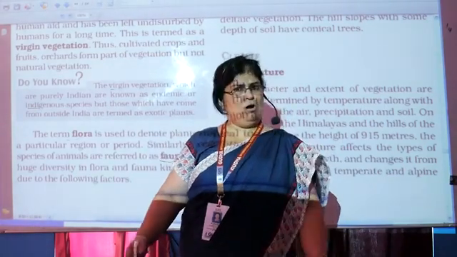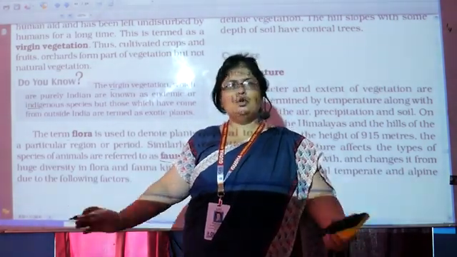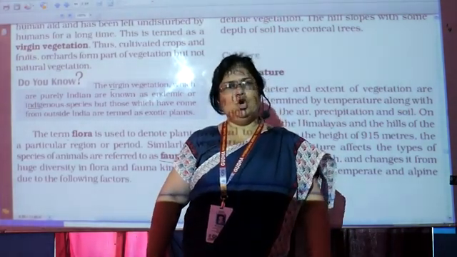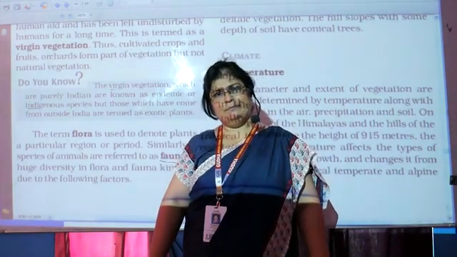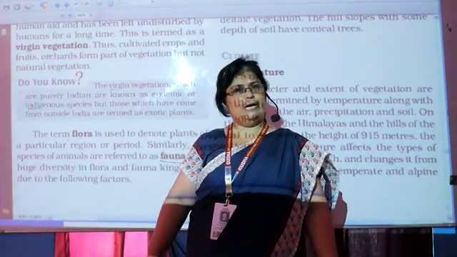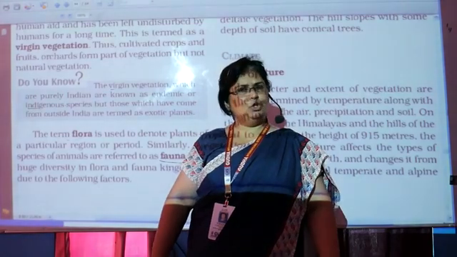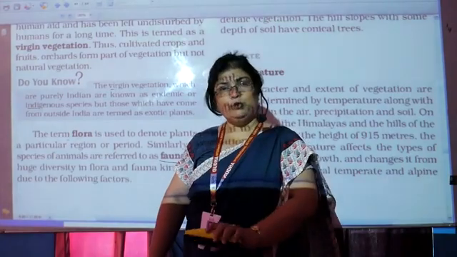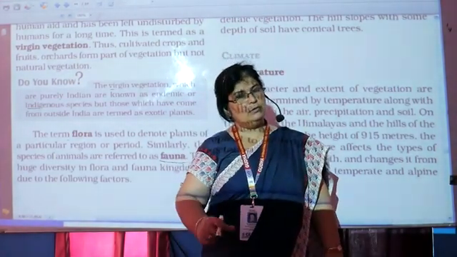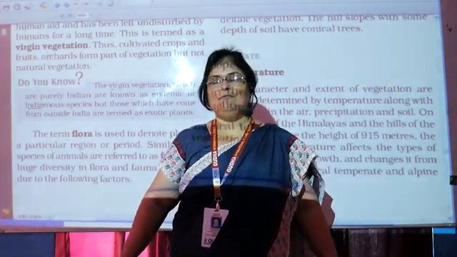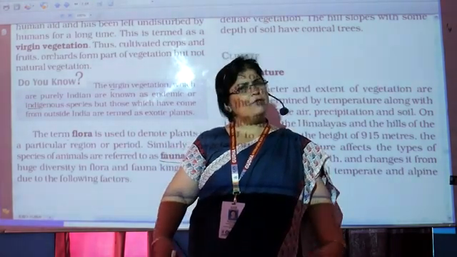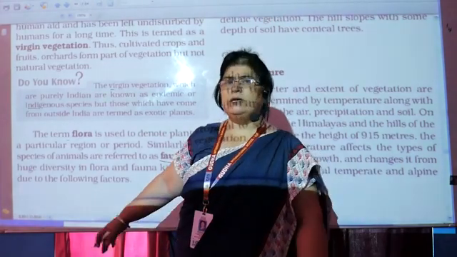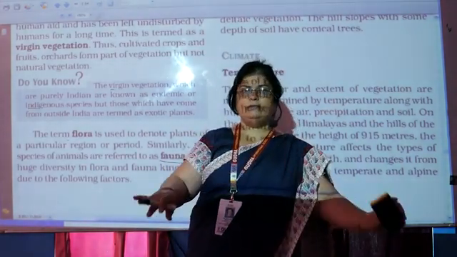If a tree is already planted in a pot, put it in the sun. Don't give it water. What will happen? It will wilt, start drying, right? Don't give water for 2 days, it will droop. On the evening of the second day, give it water, and immediately the leaves will be fresh. Give water for 2 days, 3 days, 4 days, and then keep that plant somewhere inside where there is no sunlight.